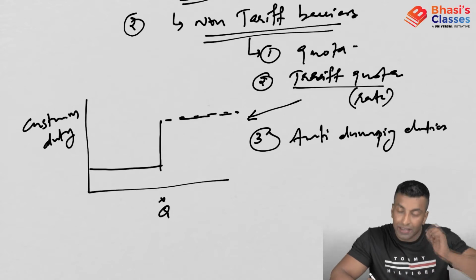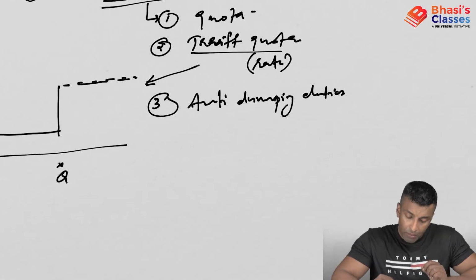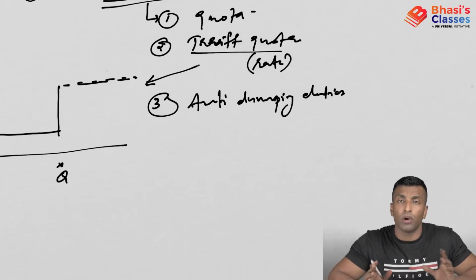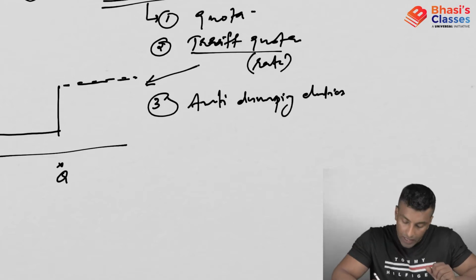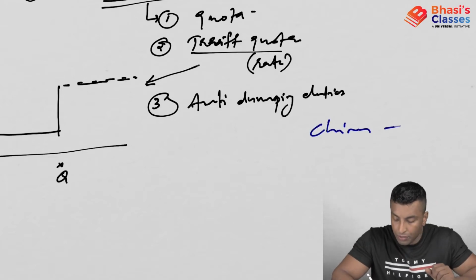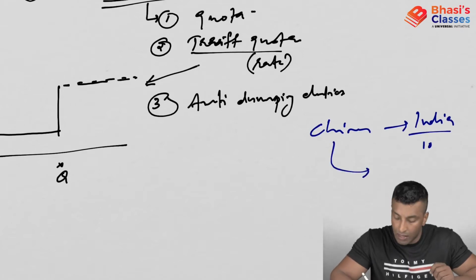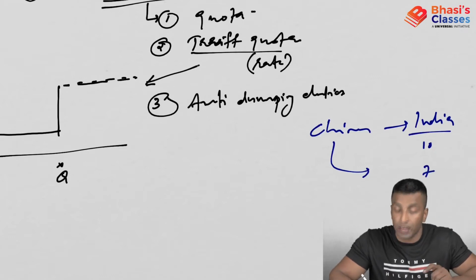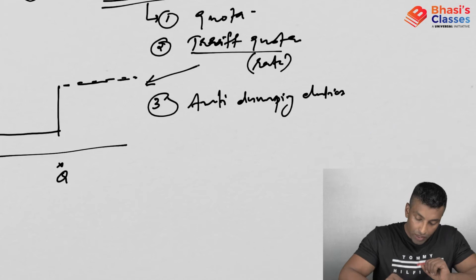Anti-dumping duties are actually additional customs duty which is charged. Now, what do you mean by dumping? Dumping is when products are sold in another country at a very cheaper price than the market price in that country. For example, Chinese products are coming to India. In India the price may be 10 rupees, but the same product from China is coming and selling at maybe 7 rupees. So it is selling in a foreign country at less than the domestic price.